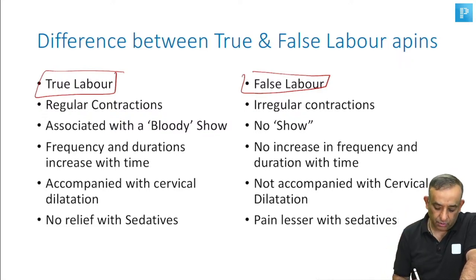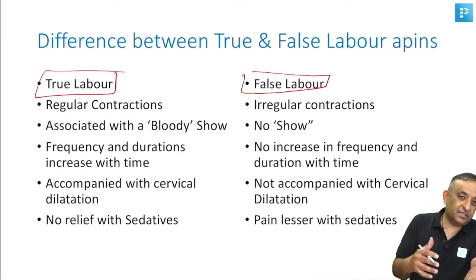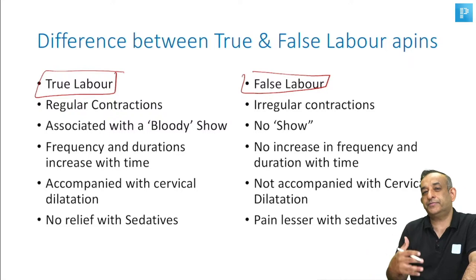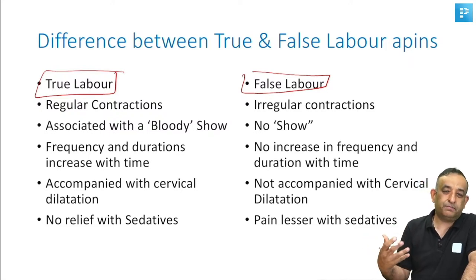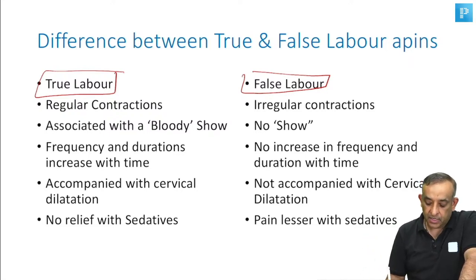So that is what a bloody show is. Regular contractions which have a bloody show, their frequency and duration will keep increasing with time, and it is accompanied with cervical dilatation. And if you give sedations, the labor is not going to stop. Her perception of the pain is going to reduce, but the pains are not going to stop. Okay. Now, what is false labor?